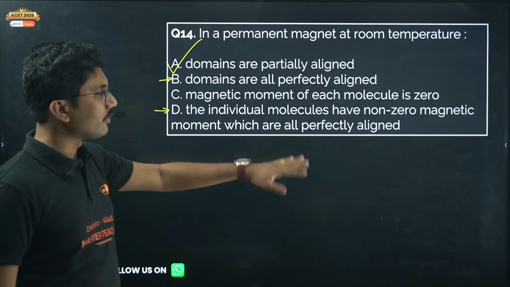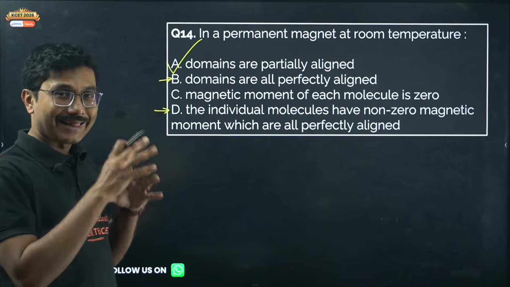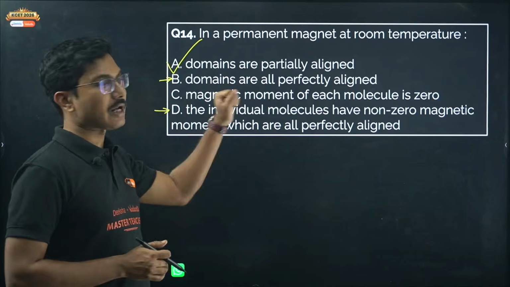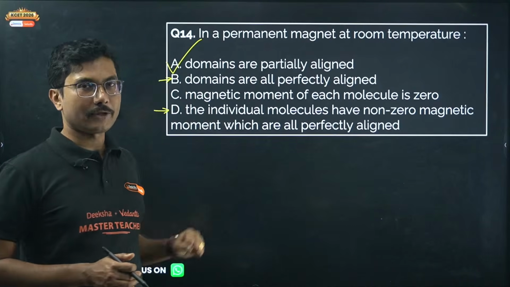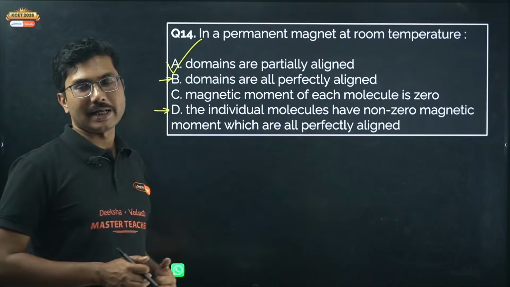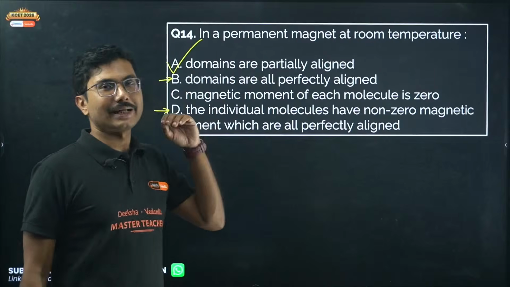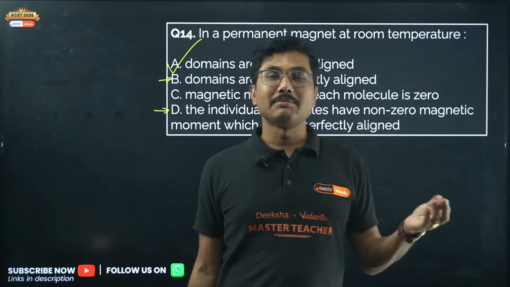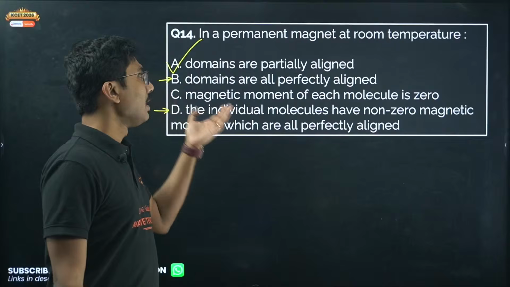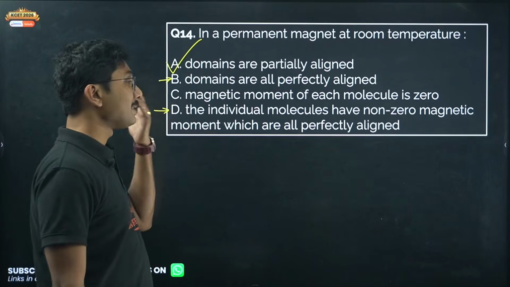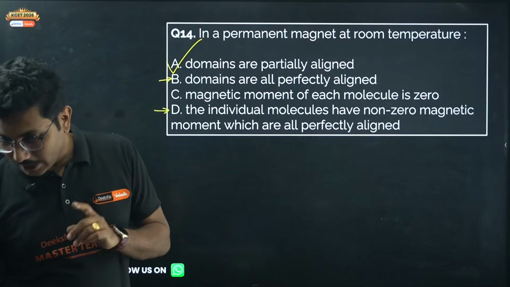Individual molecules have non-zero magnetic moment, and they form the domains, but those domains are not perfectly aligned; domains are only partially aligned. If you decrease the temperature below a certain point, you can get maximum alignment of the domains, but at room temperature, because there is vibration present in the molecules, domains cannot be perfectly aligned.